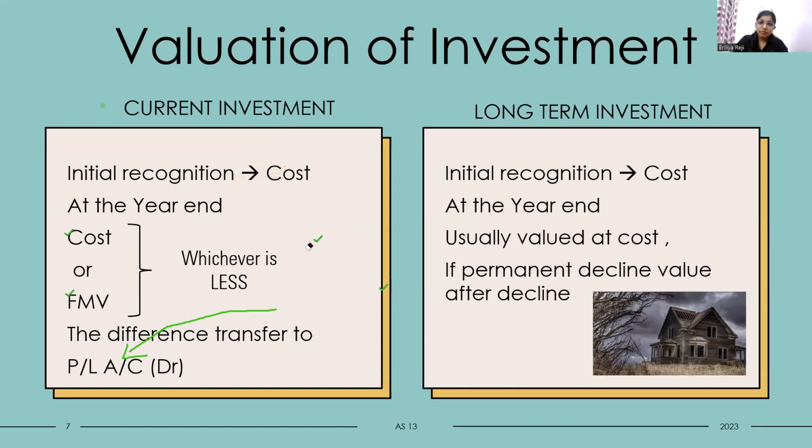For current investment, if you bought a current investment, it is recognized at cost. At the year end, you recognize it at cost or fair market value, whichever is lower. If the fair market value is lower than cost, only then will a difference occur. If such a difference has occurred, it will be charged to profit and loss. Okay, clear.